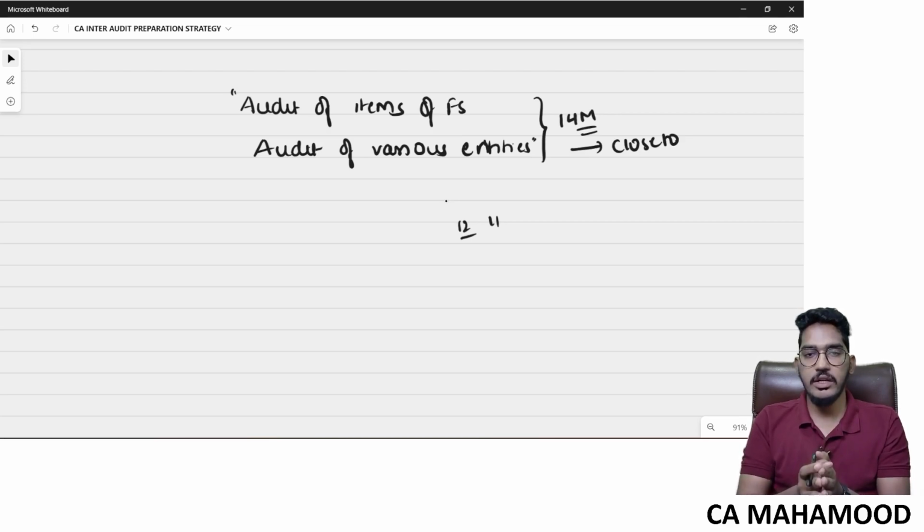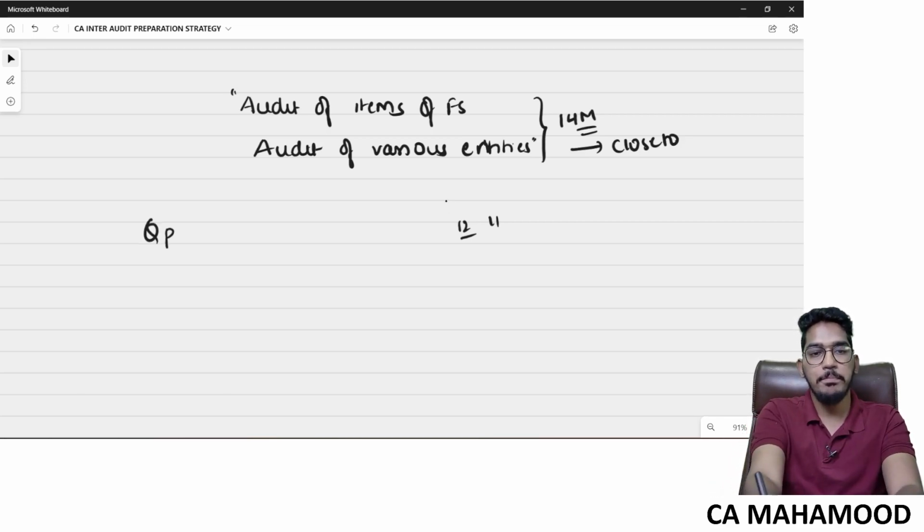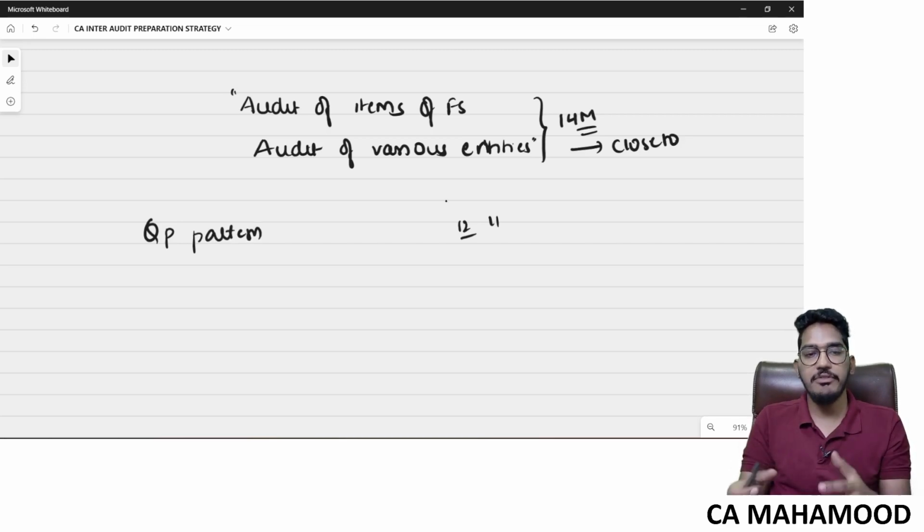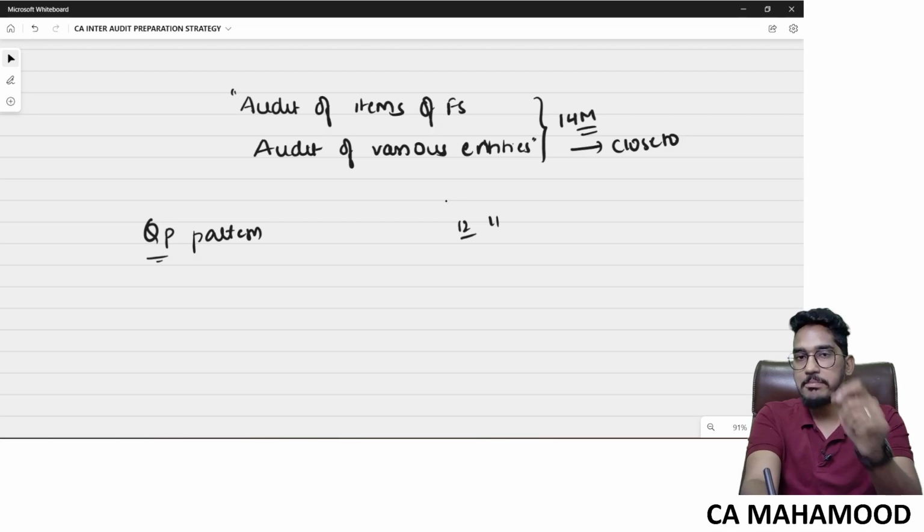And one more thing, you will hear in the coming future from other people that auditing is a difficult subject, but actually that is a myth. That is not a reality. So you all will have good conceptual clarity. And one more thing which I want to highlight here is the question paper pattern. The thing which we have in our favor, particularly for this auditing subject, is the question paper pattern. I hope you already know it.